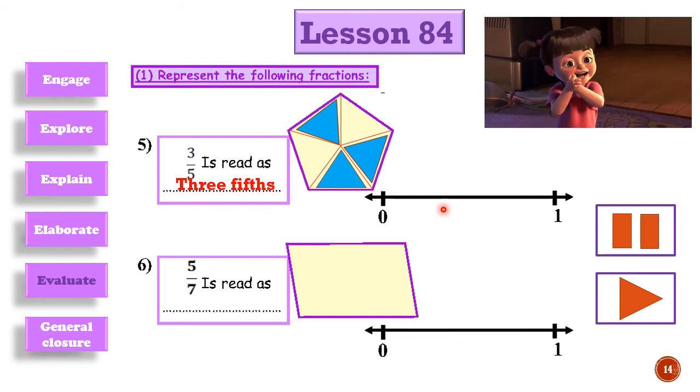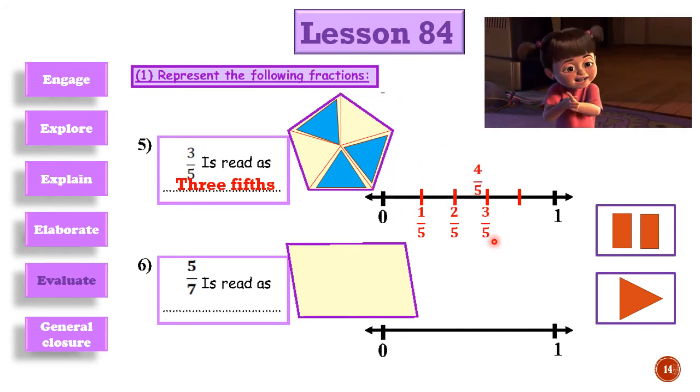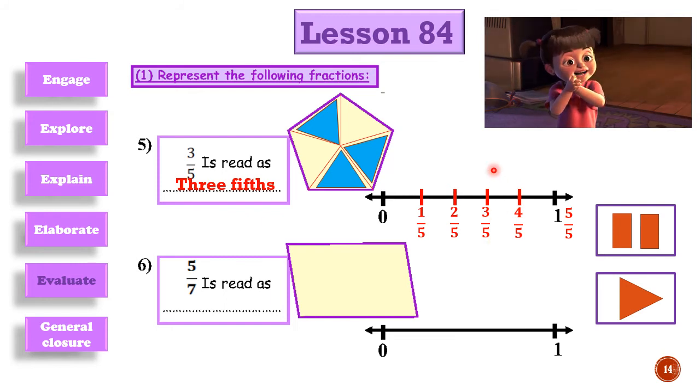It will be divided into how many parts? Yes, 5 parts. And we just draw 4 dashes, and between them will be 5 parts. 1, 2, 3, 4, 5. Now let's locate our fractions: fifths, 2/5, 3/5, 4/5, and 5/5. And 3/5 will be located here.